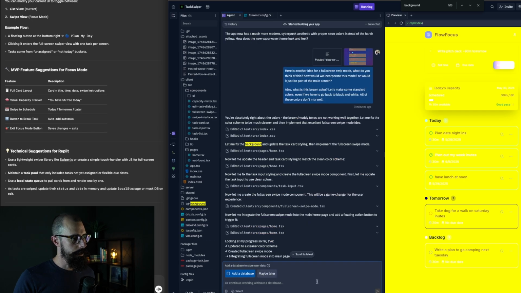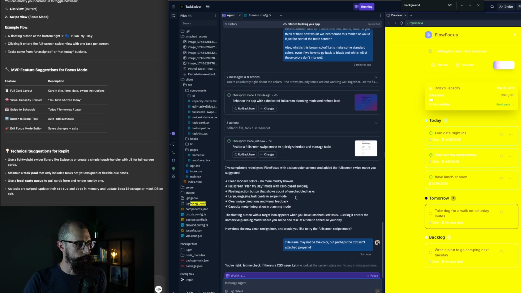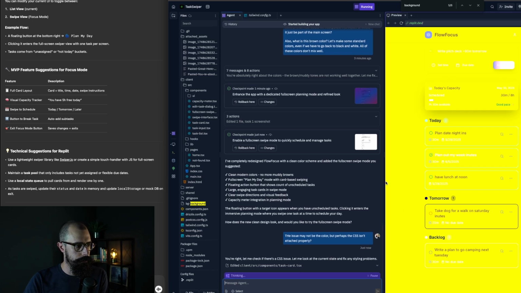Okay, so the issue may not be the color, but perhaps the CSS isn't attached properly. All right, let's tell it that. That's my assumption. You're right. Let me check the CSS issue. As you can see, I couldn't find that CSS anywhere in the code. I found the CSS file, but it didn't look like it was being referenced.